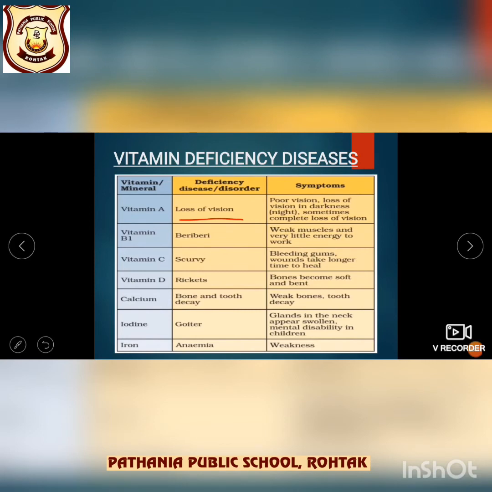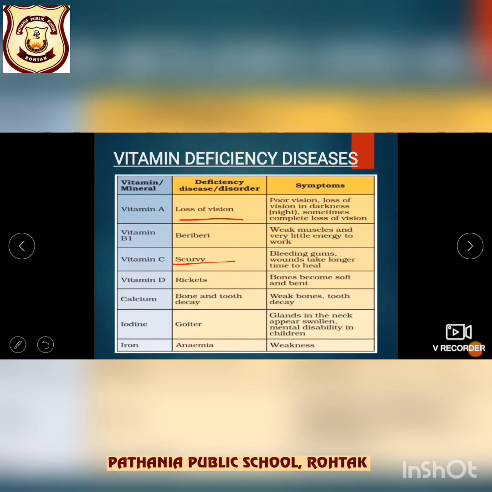In this, the muscles of the person become very weak and he has very little energy to do work, and the person may suffer heart failure or become paralyzed, right? So, vitamin B deficiency disease, beriberi. Vitamin C. Okay. The deficiency of vitamin C causes a disease known as scurvy.